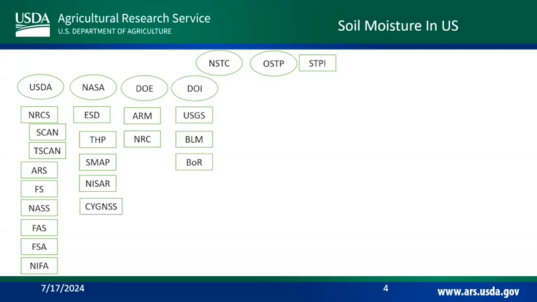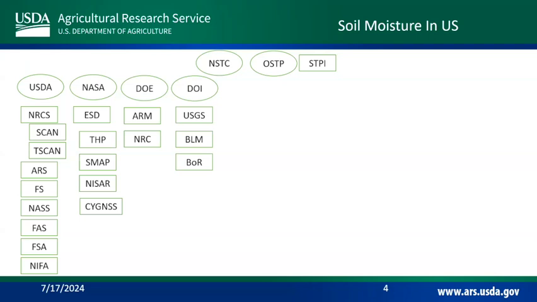DOI, we have any USGS folks in? I think we had one at least. USGS is very involved with water, and soil moisture is water in many ways. They also have the BLM, Bureau of Land Management, big landowner, not the biggest. Who's the biggest landowner in the country when it comes to departments? U.S. Forest Service. But right up there next to them is BLM, or Bureau of Rec.